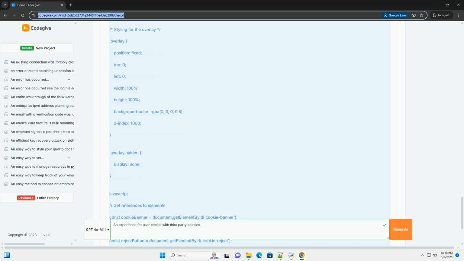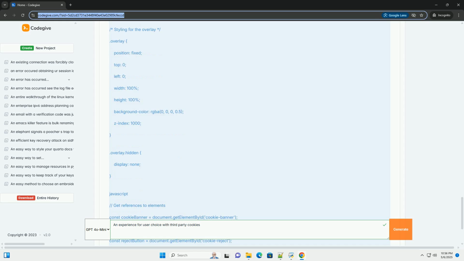Cookie settings page, a dedicated page accessible via a link in the footer or privacy policy. Provides more detailed information and control but requires users to actively navigate to it. 3. Develop clear and concise messaging. Use plain language to explain what third-party cookies are, why they are used, and how they affect the user. Avoid technical jargon. 4. Provide granular control.